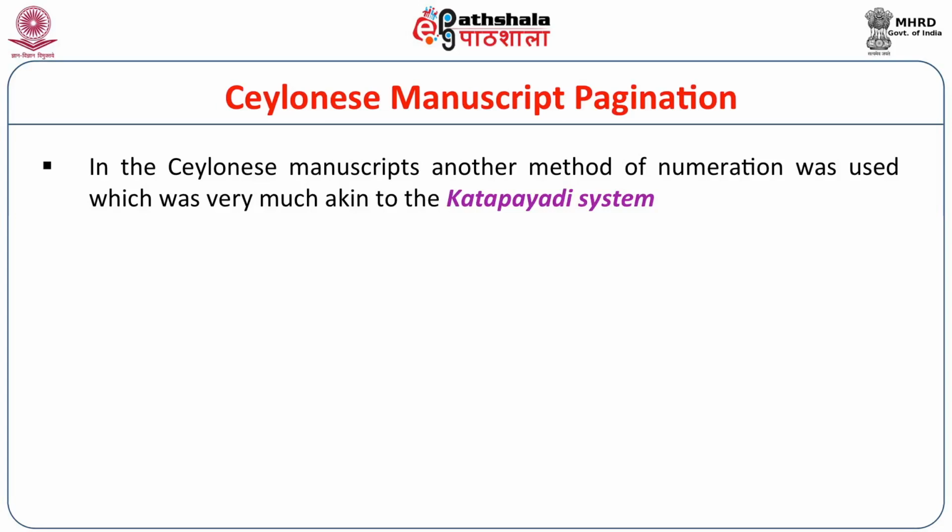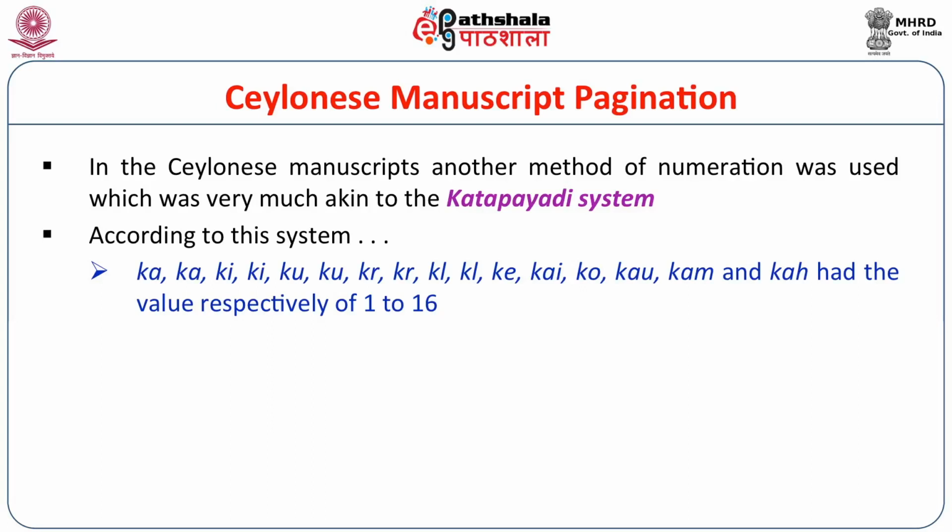And in Ceylonese manuscripts, another method of numeration was used, which was very much akin to the Kattapayadi system. According to this system, ka, kā, ki, ku, etc. had the value respectively of 1 to 16. Now here you can find one consonant added with some medials, and in total there are 16 such medials which were added to the consonant, and they actually represent 1 to 16.